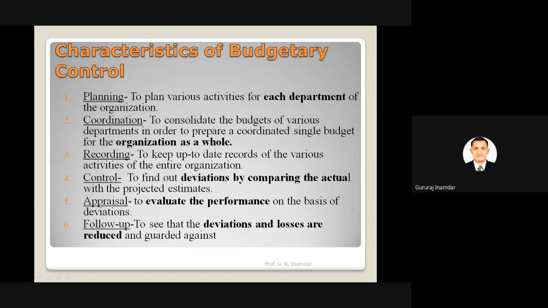Next budgetary control characteristic is control: to find the deviations by comparing the actual with projected estimates. Suppose any variation is there, so we have to compare with the standard. Whatever the projected estimates are, we have to compare with the actual budget and what budget we have set. And this is also control.